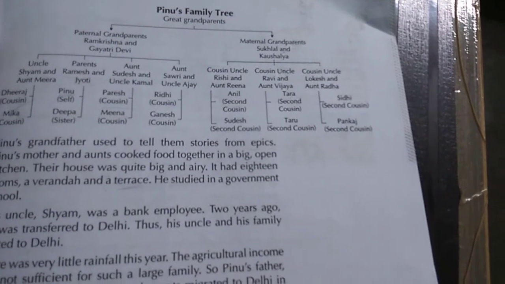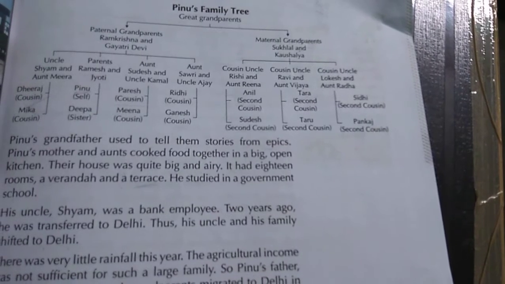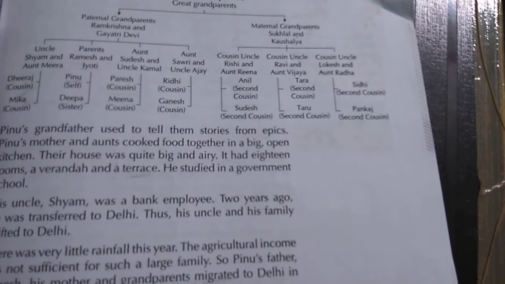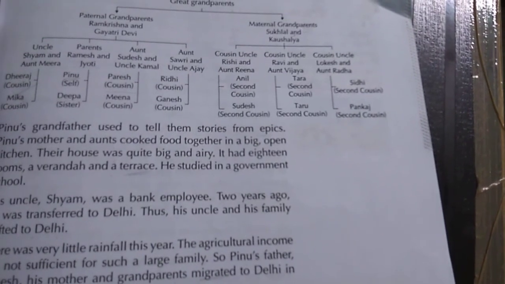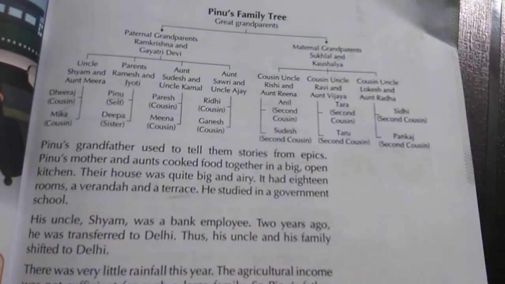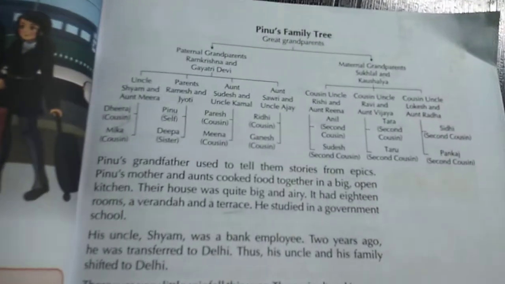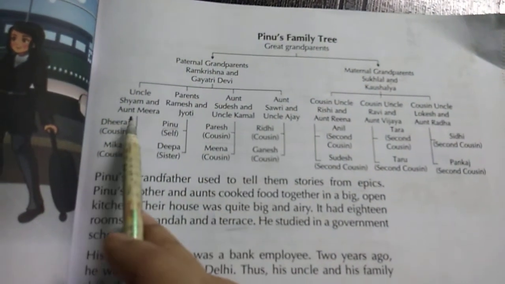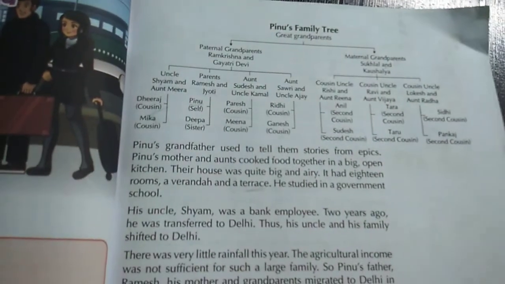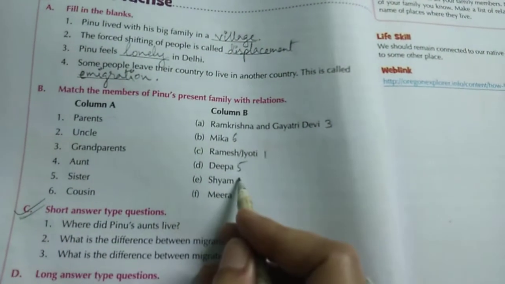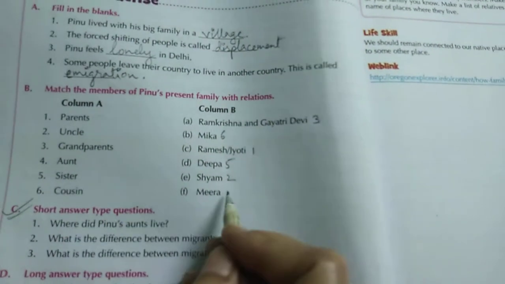Can you see the names? Uncle is Sham, number 2, and Meera is aunt.